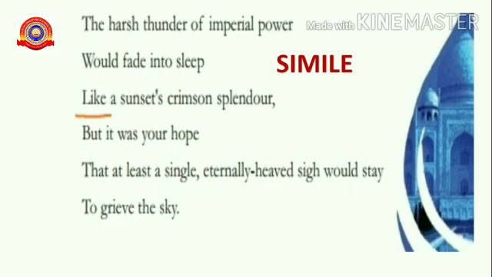Now see the simile in this stanza. See in the third line, like a sunset's crimson splendor. So here sunset is compared to crimson splendor by using the word like. So it is an example for simile.